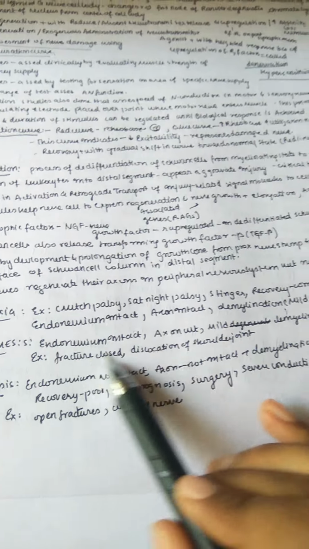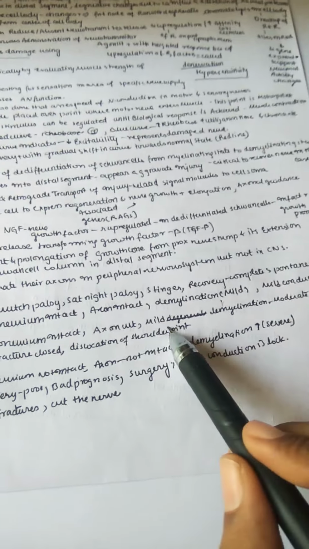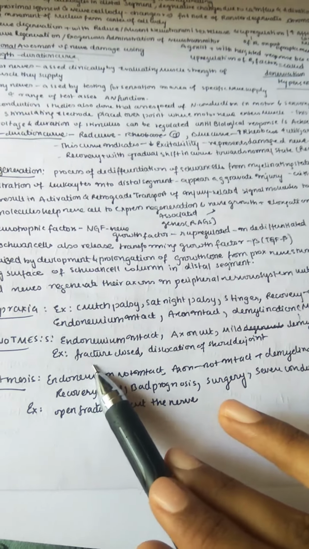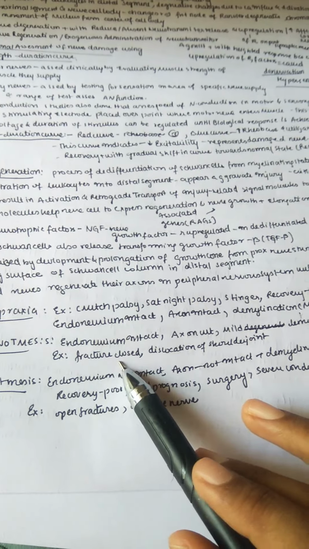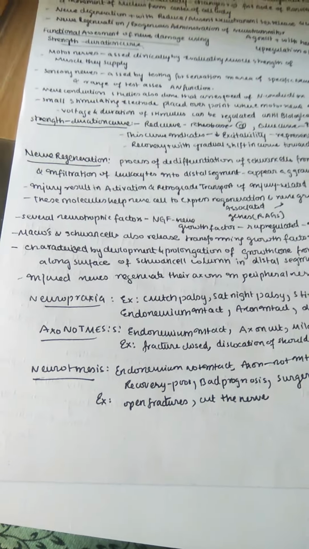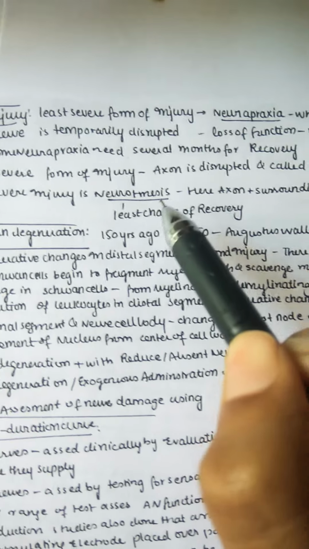Here the endoneurium is still intact but the axon is not intact; the axon is cut. It is also associated with mild to moderate demyelination. For example, in closed fractures or dislocation of the shoulder joint, the axon is not intact and is cut. Now let us see the third type, the most severe injury,